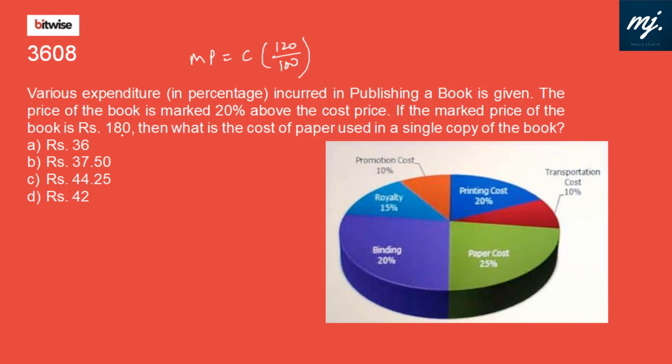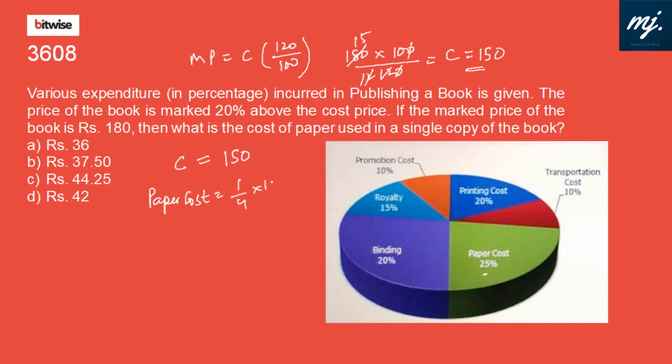If the marked price of the book is 180, that means cost price equals 6 2s are 12, 6 3s are 18, 30, 15, 150. Cost price will be 150. Then what is the cost of paper used in a single copy? Paper cost is 25%, that is 1/4 of 150, which is 37.50. So paper cost is 37.50, that is option B.